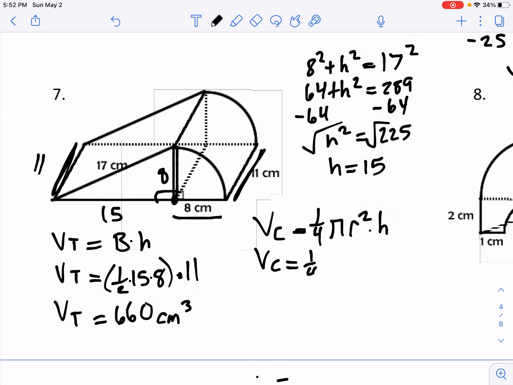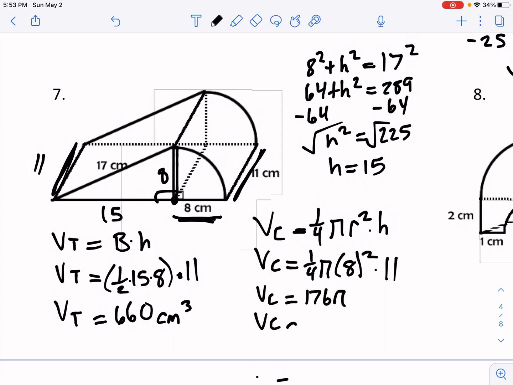We have 1/4 times pi times the radius, which they give us is 8, squared, times the height, which they tell us over here is 11. Multiplying that through, we have 1/4 times 64 times 11, so the volume is 176 pi.